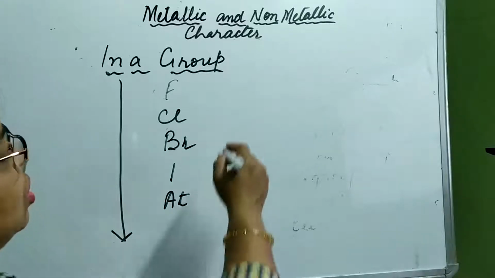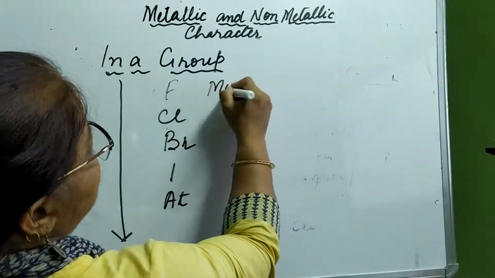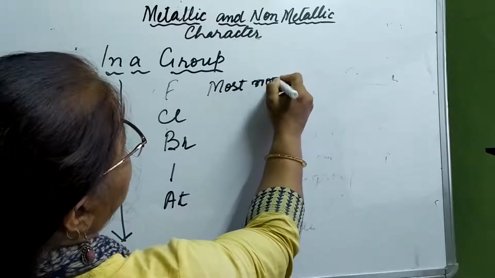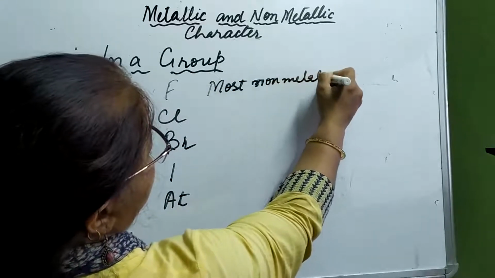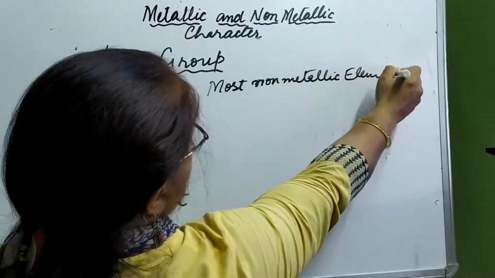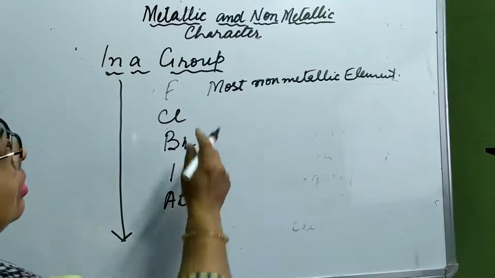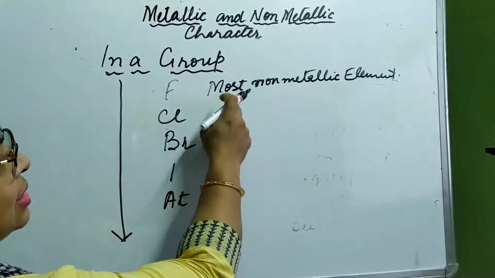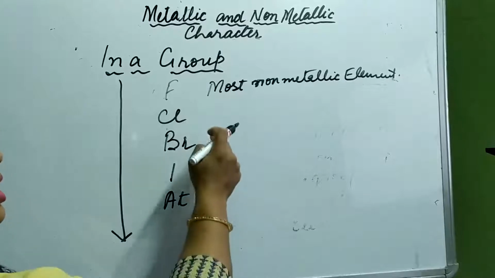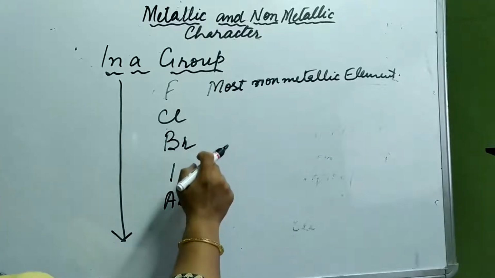Clear? So fluorine is the most non-metallic element. While chlorine is lesser than fluorine, bromine is lesser than chlorine, iodine is less than bromine, astatine is less than iodine.